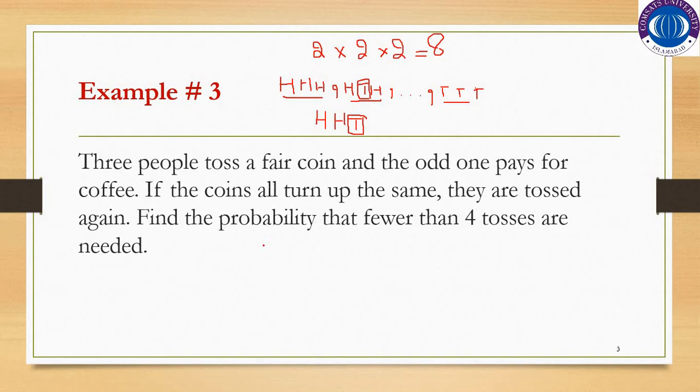So find the probability that fewer than 4 tosses are needed. Fewer than 4 tosses means less than 4 tosses, it will be decided who will pay for the coffee.